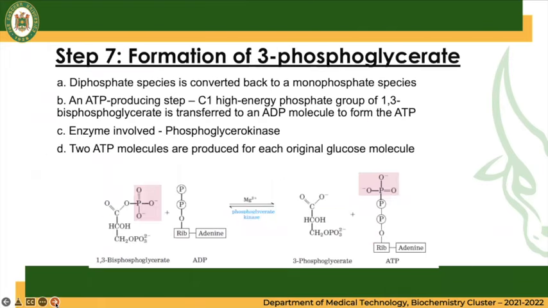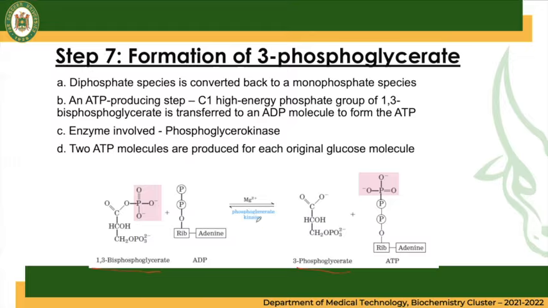1,3-bisphosphoglycerate. For the seventh step of glycolysis, this is the synthesis of 3-phosphoglycerate from our 1,3-bisphosphoglycerate. It is catalyzed by the enzyme phosphoglycerate kinase.